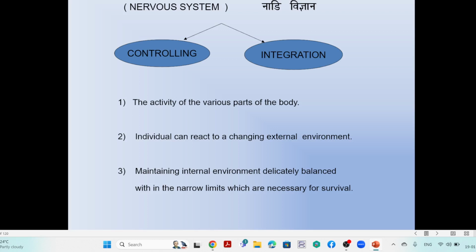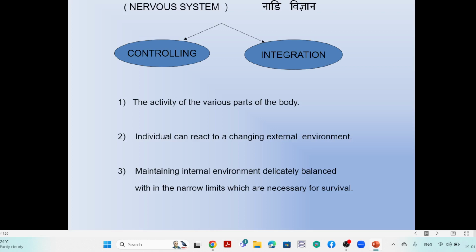So what type of pinch? Whether it is tolerable or not tolerable. So in this concept, we are going to make an interpretation, that is integration of sense of knowledge. Any sense of knowledge, the integration means the proper sense of the knowledge is by the help of this nervous system. So that is why that controls and it helps for the integration.